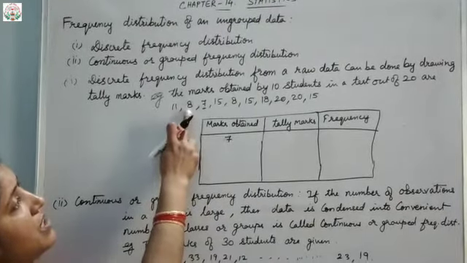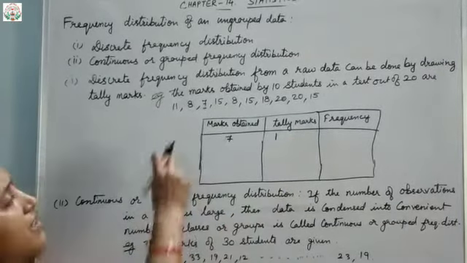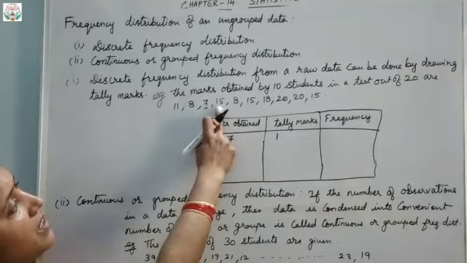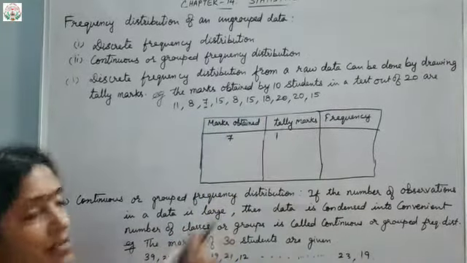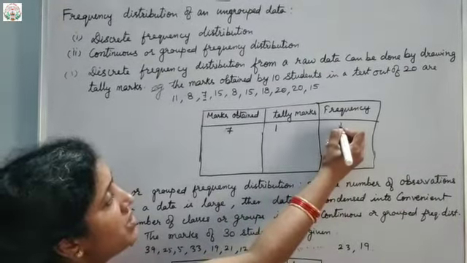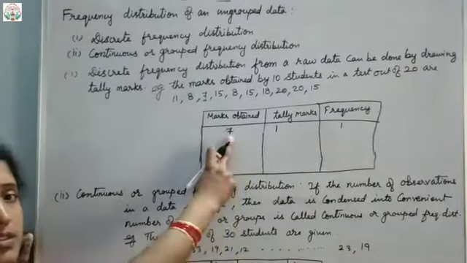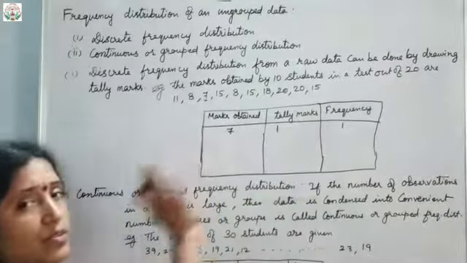What will you do? Here 7 is not there. Here 7 is not there. Second one, no. Third one is 7. So one line for it. Again, here 15, then 8, then 15. Any other 7? No. So how many tally marks? How many students got 7 marks? Only one. That is one student.